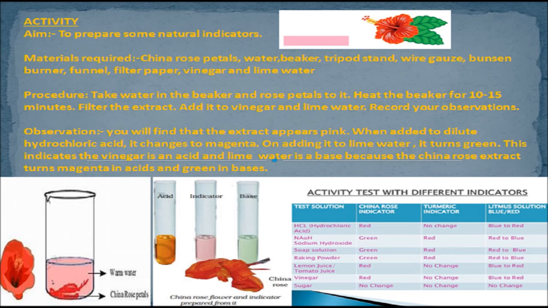Record your observations. Observations. You will find that extracts appear pink when added to dilute hydrochloric acid. It changes to magenta. On adding it to lime water, it turns green. This indicates that vinegar is an acid and lime water is a base, because the China rose extract turns magenta in acid and green in bases.